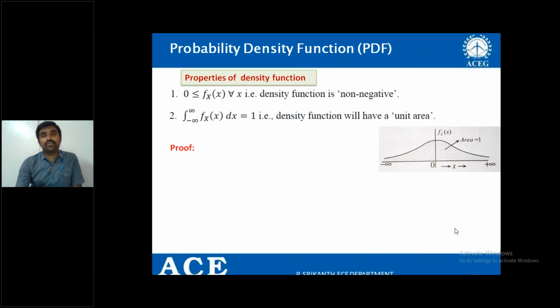And third, and we can also prove this. How do you prove this? We can also prove this.